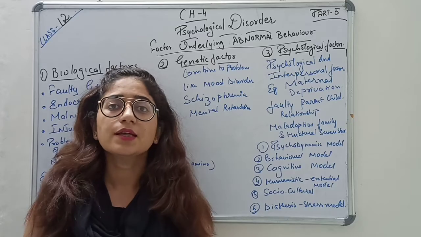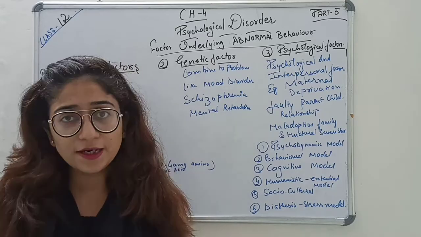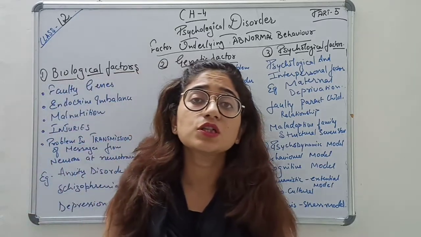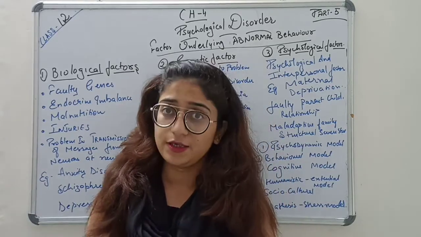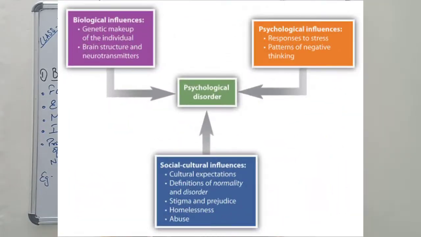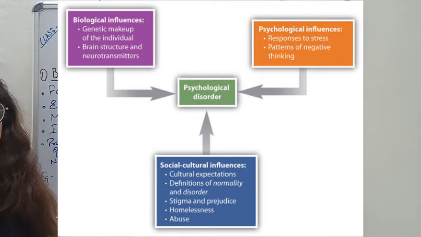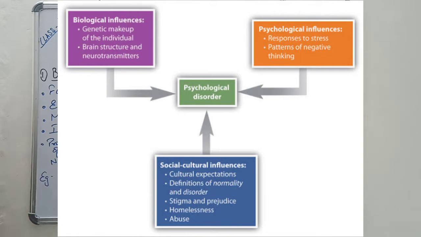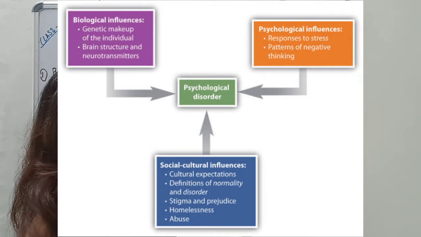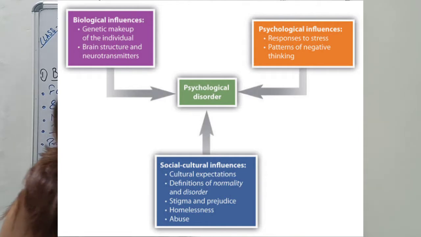Today, class, we will understand the three major factors through which psychological disorders are affected and what the reasons are. For that, there are three different factors which we are going to study. First is the biological factor, second is the genetical factor, and third is the psychological factor.